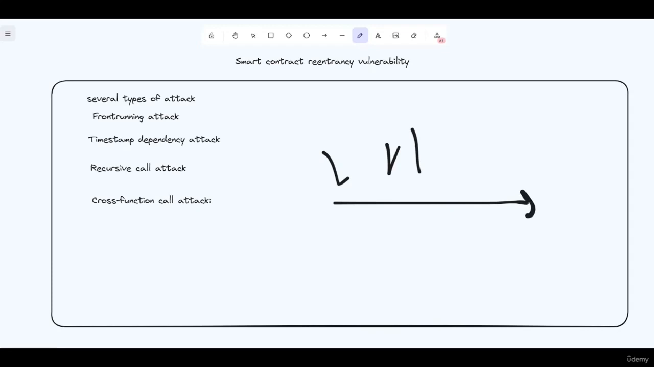Now we have the cross function call attack. This is basically where an attacker calls multiple functions in a vulnerable contract in a specific order to cause unintended behavior. The next question raised is how to protect smart contracts against a reentrancy attack.